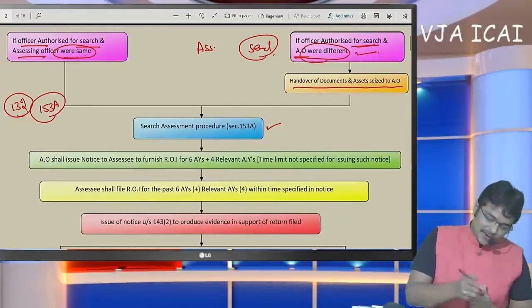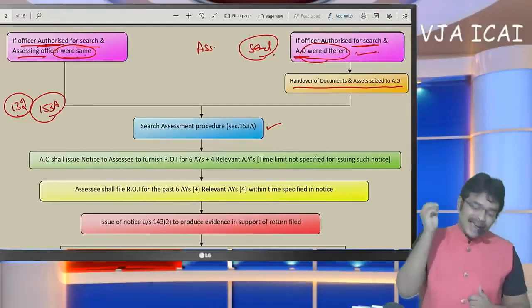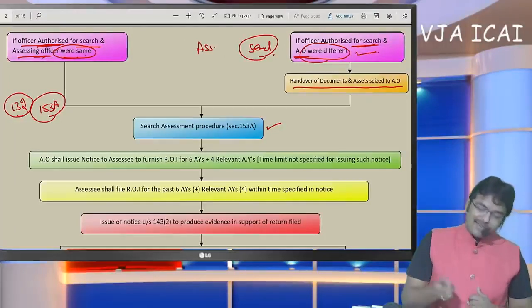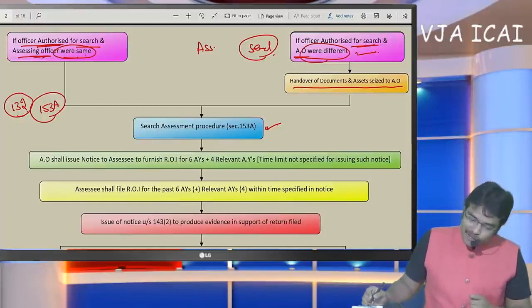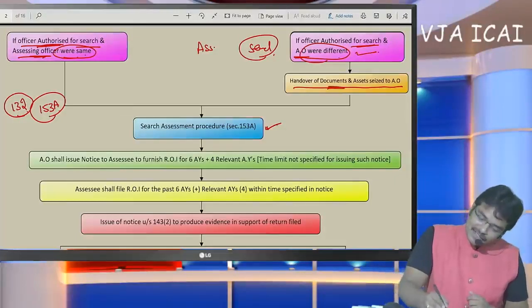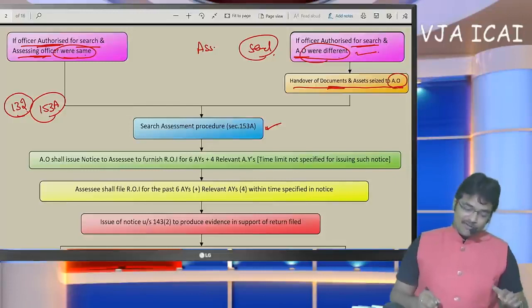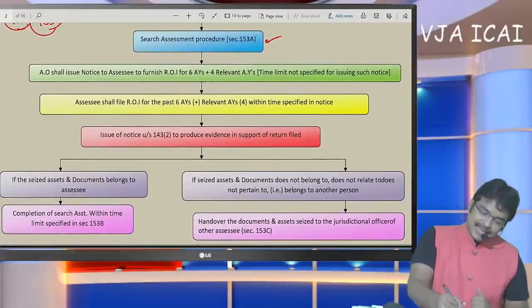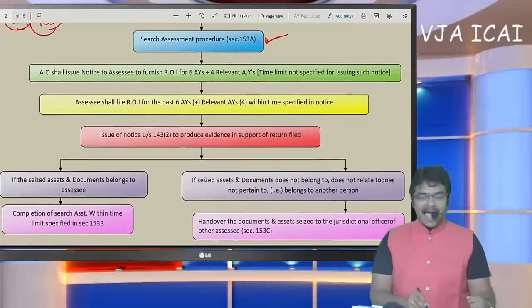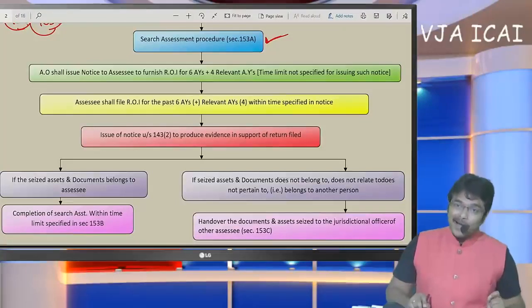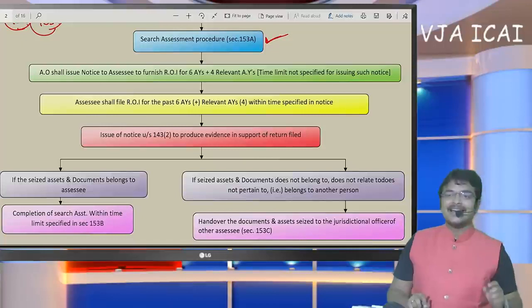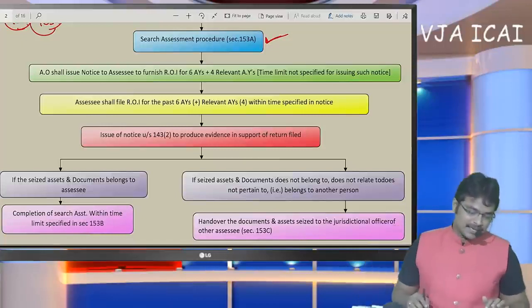One thing I am going to note for you here: if the person who conducted the search and the assessing officer are the same, then the procedure begins immediately. But if both are different, the assets which were seized will be handed over to the assessing officer. Now the search assessment procedure begins. As of now, what we have discussed is the search at the premises of the SSE. But now the search assessment is going to begin. Now let us discuss the search assessment procedure.